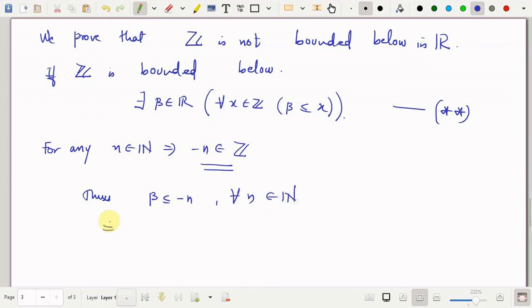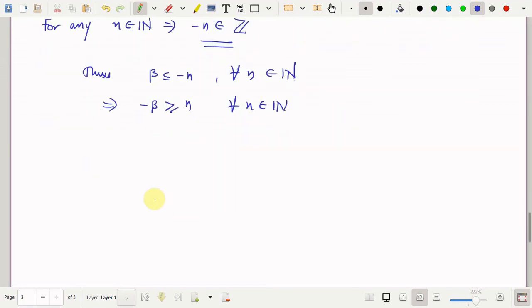And this actually will give us a contradiction, because we would produce an upper bound for the set of natural numbers. I would prove that all natural numbers n are less than or equal to a certain quantity in R. That's trivial from here. So you multiply throughout by minus 1, and you get minus n greater than or equal to minus beta... that is, when you multiply by a minus sign the inequality gets reversed, which is the same as saying n is less than or equal to minus beta for all n belongs to N. So what do you see over here?